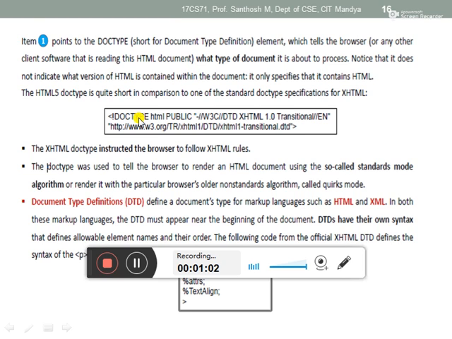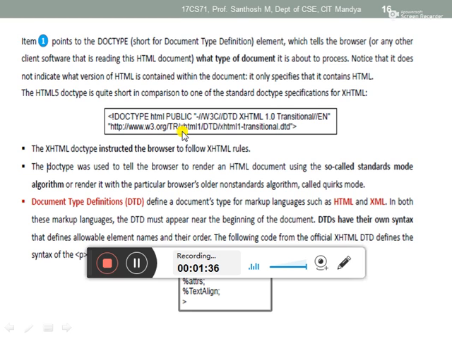If you attach this one to your HTML files, and then if you made any mistake in writing your code, writing your tags, your program will not get executed. Okay, if you mention this link, this path, this URL here, and then you start typing your HTML tags, if you made any mistake, this one will not allow you to execute the code.